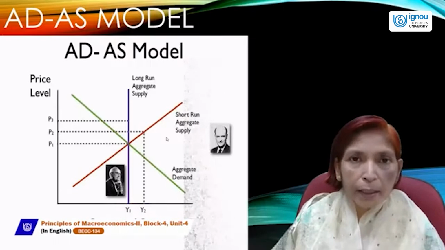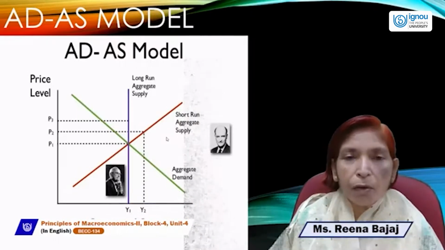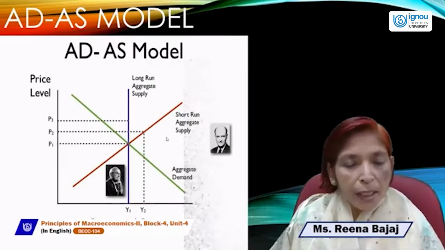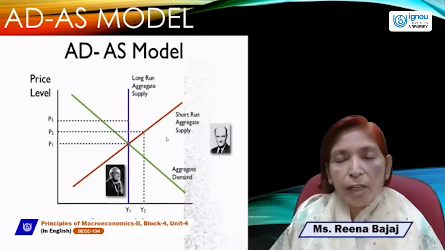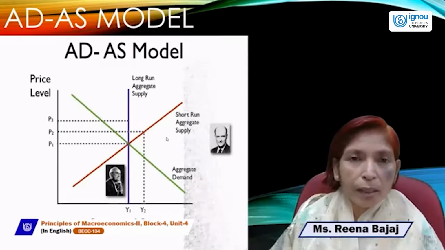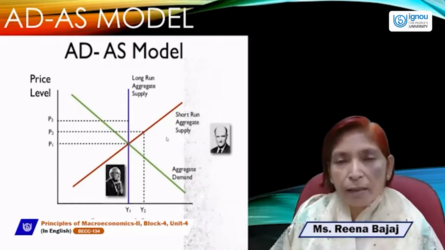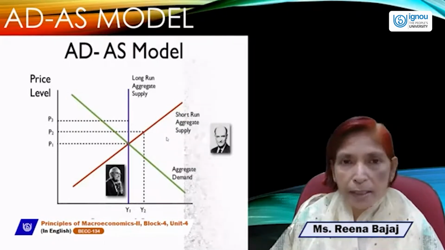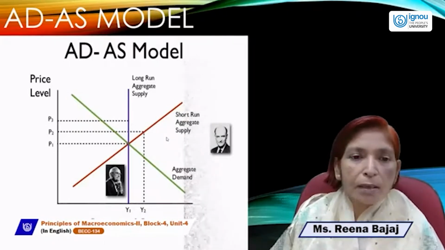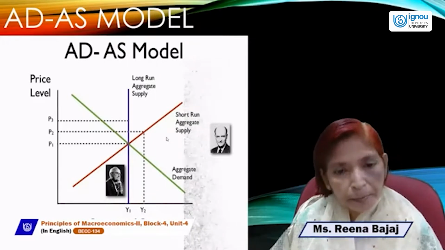But in the short period, some factors remain constant and some factors are variable. In the short run, we can only change the variable factor units if we want to increase the output level. We can't change fixed factor units like buildings, machines, equipment, etc. We can only change the units of labor to increase the output level.